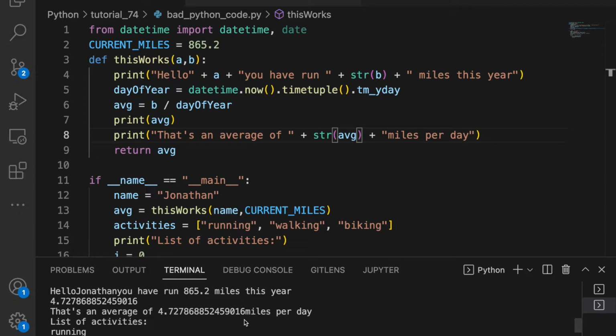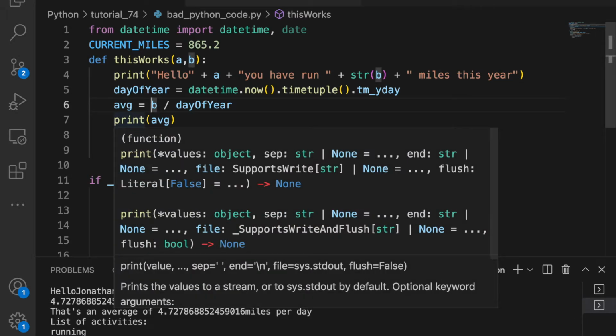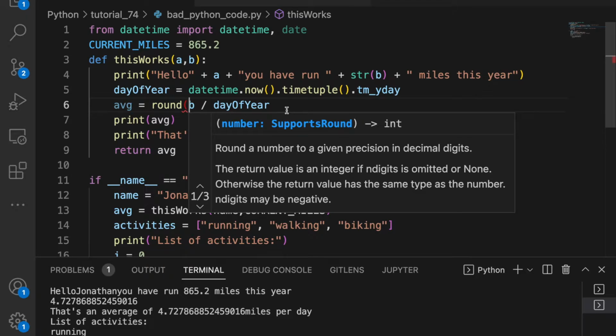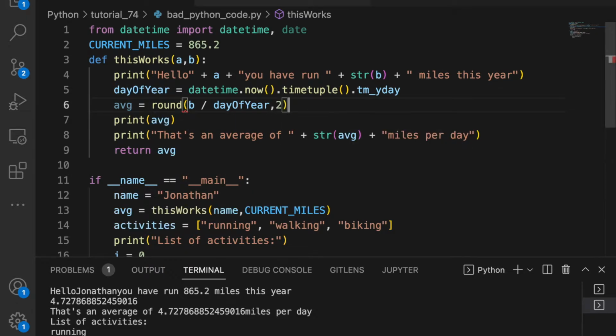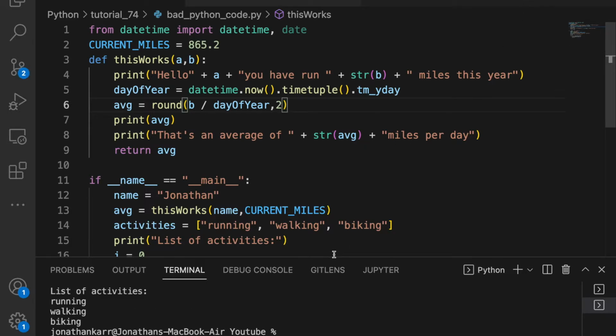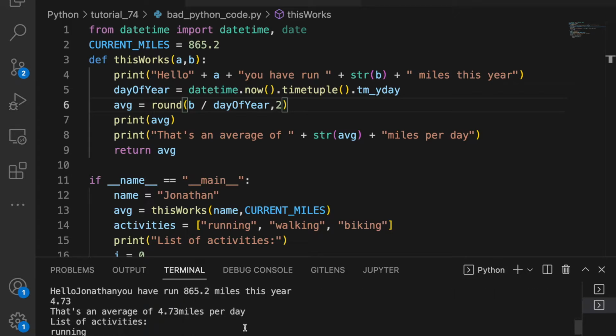This leads us to our second mistake, which is having an unnecessary amount of data precision. We don't need 4.7278688 blah blah blah average miles. So I'm just going to round average to 2 decimal places. And then I'll run it again. And here it says you have run an average of 4.73 miles per day. We don't need everything after that, so that solves this issue.